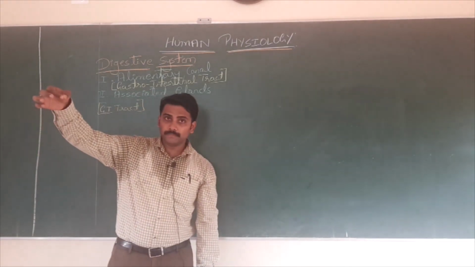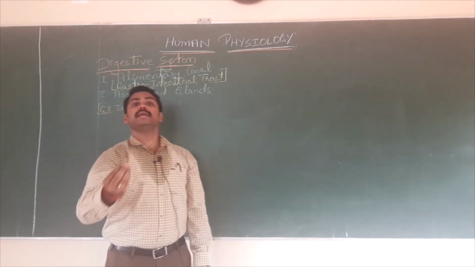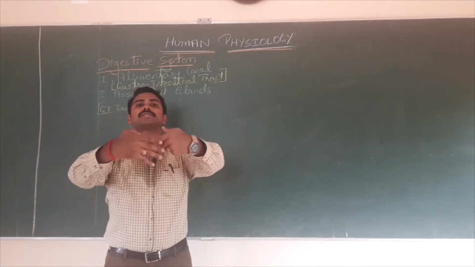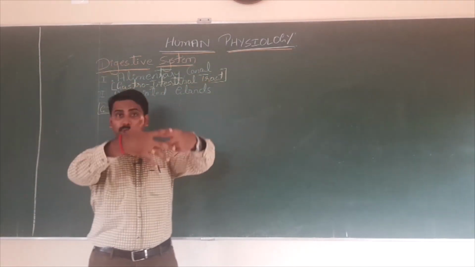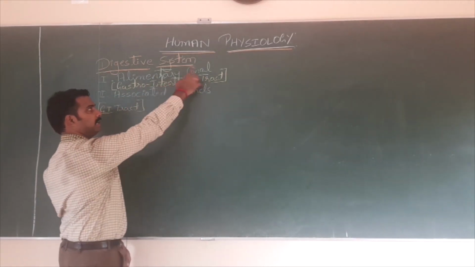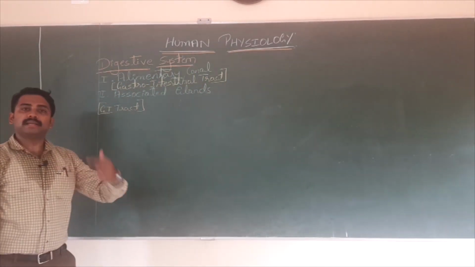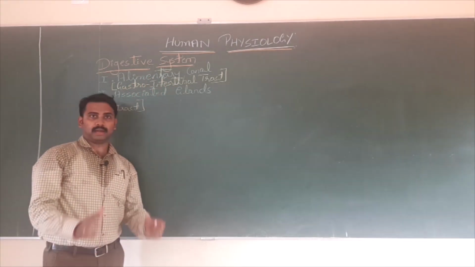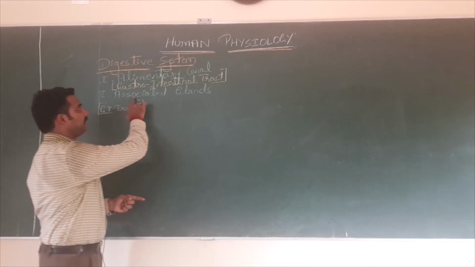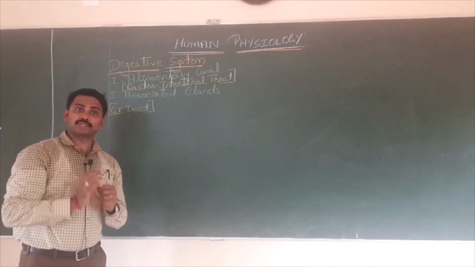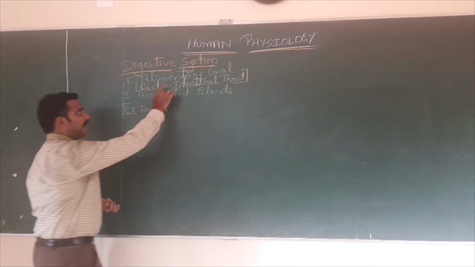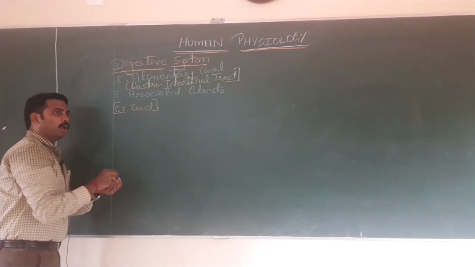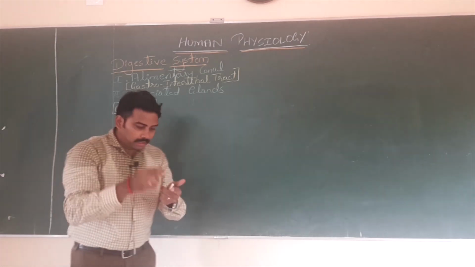I repeat, salivary gland, gastric gland in the wall of the stomach, liver, pancreas, intestinal glands are the ones which are associated with, attached to what? Alimentary canal. So, let us begin our discussion first with which one? Alimentary canal. Once we understand that, then in detail we study about associated glands.